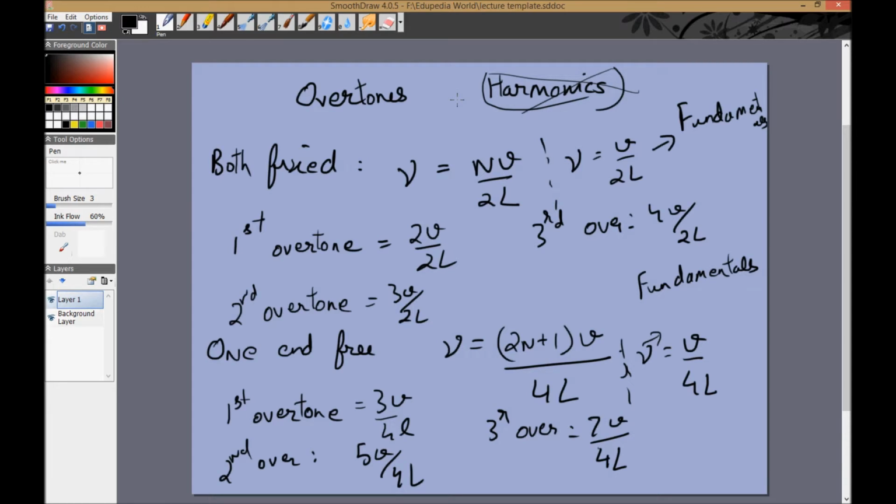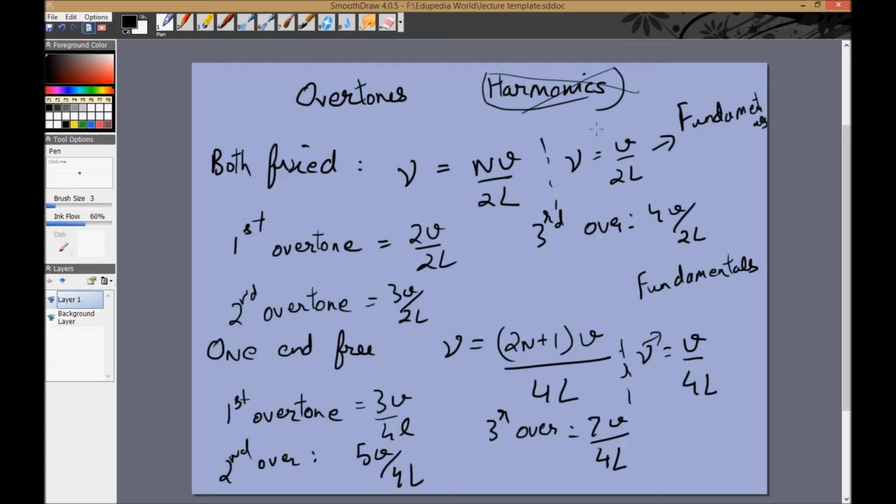The basic one is always called the fundamental. This is important because often you'll see questions being given such as a string is vibrating with both ends fixed in its third overtone. And you need to know what that means. So that means the frequency is 4V by 2L, not 3V by 2L. That's the place where a lot of students make mistakes. And IIT-JEE objective questions love to do these type of things.